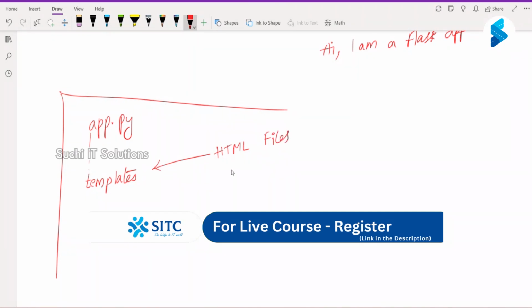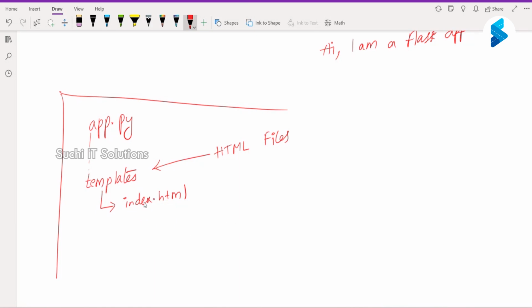HTML files, right? Within that, I'm going to create something called index.html, and from there we will call this HTML and use it in our API, which is app.route. I'm going to render this HTML in the UI. Render means load this HTML in the UI.